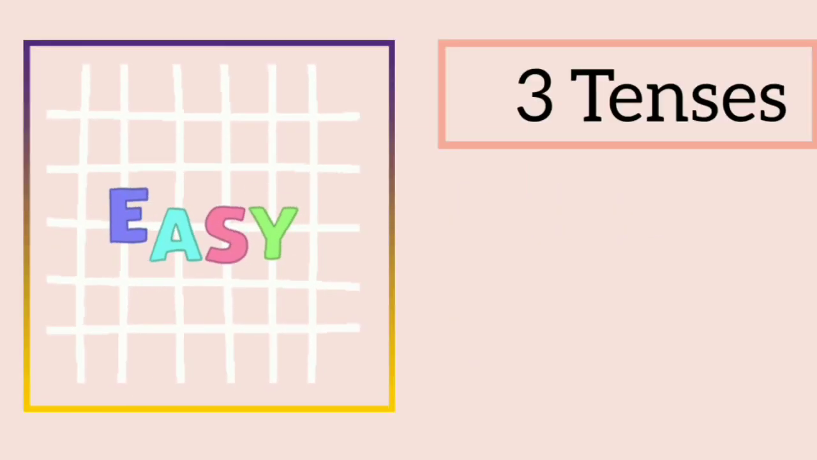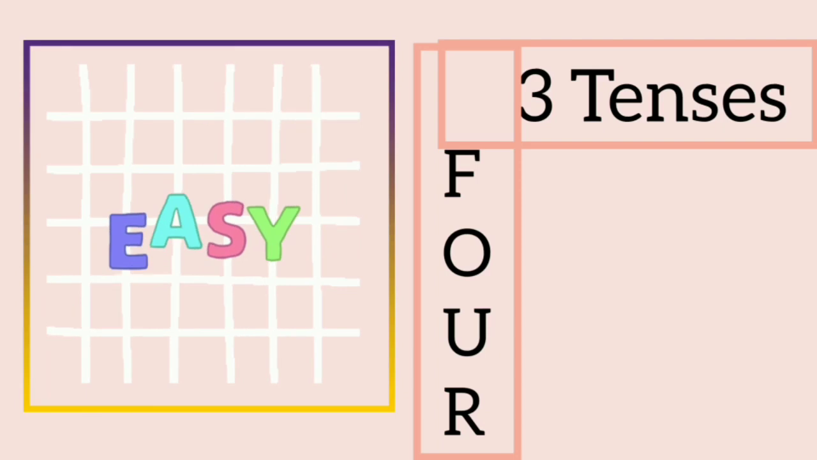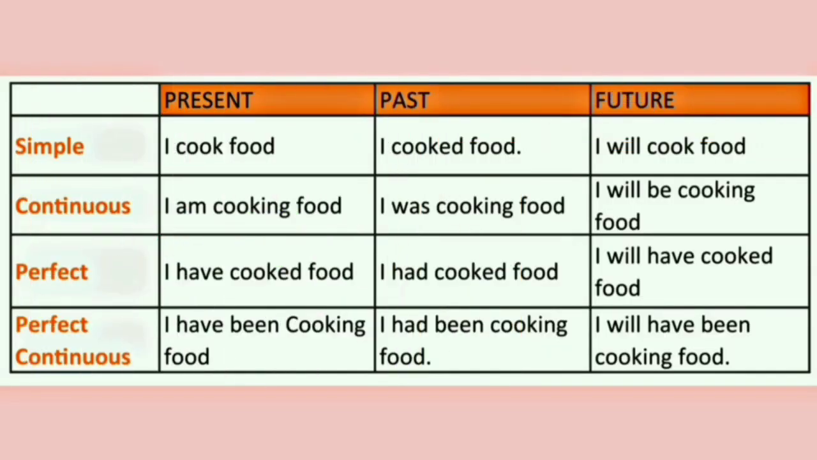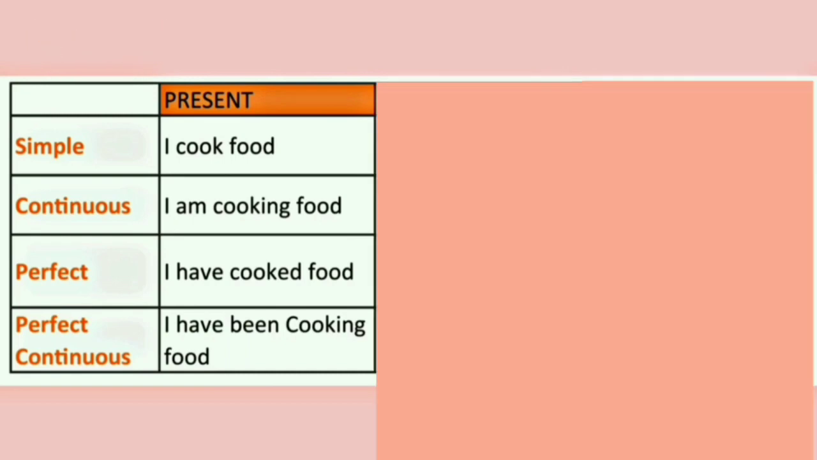I have created a table to understand all the three tenses in English grammar and all the four categories of those three tenses. Now, first, let us observe the table. There are three main tenses, that is present tense, past tense and future tense, and four subcategories: simple, continuous, perfect and perfect continuous. First, let us consider the column of present tense. Let us see simple present tense.